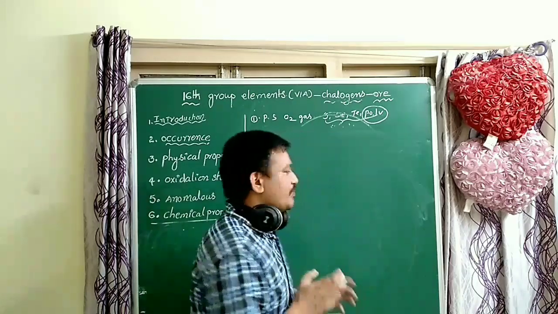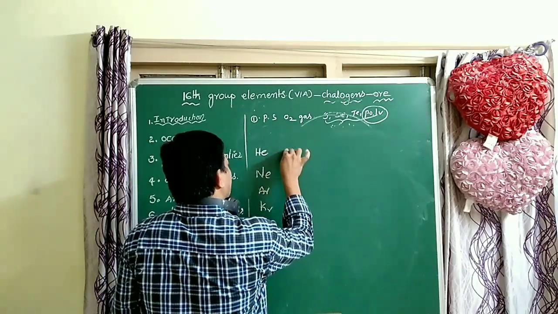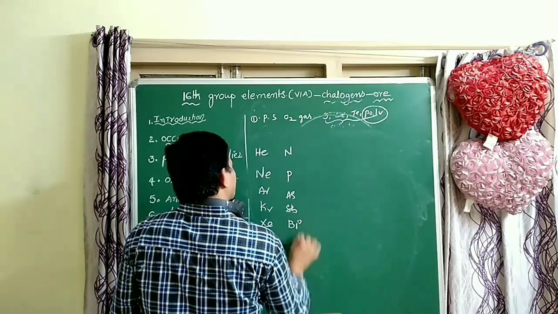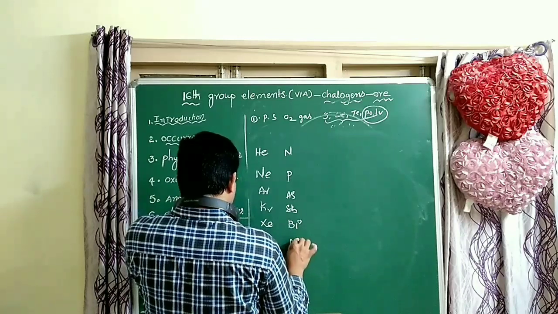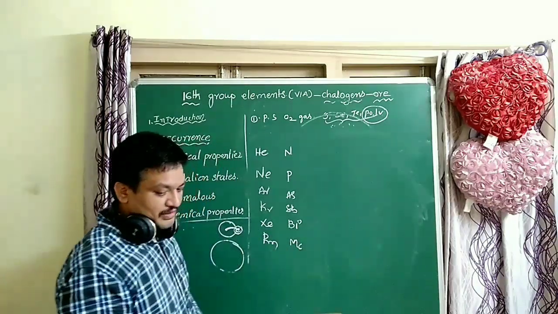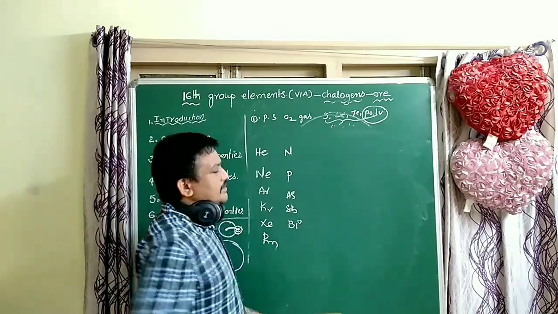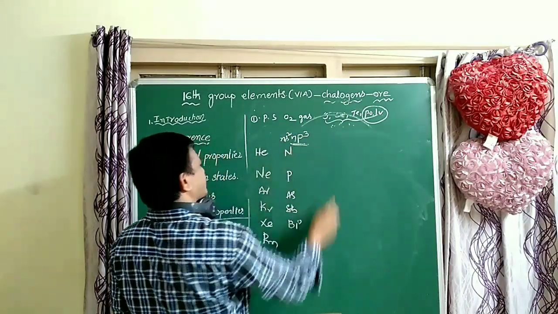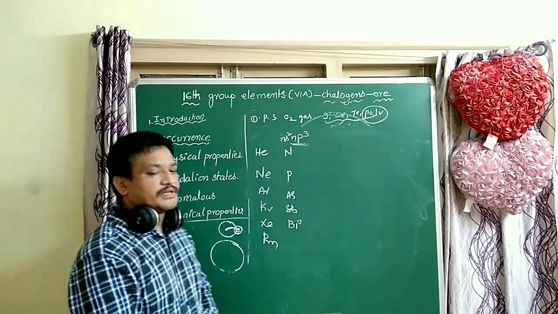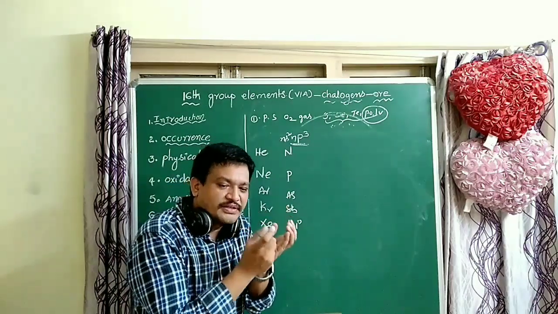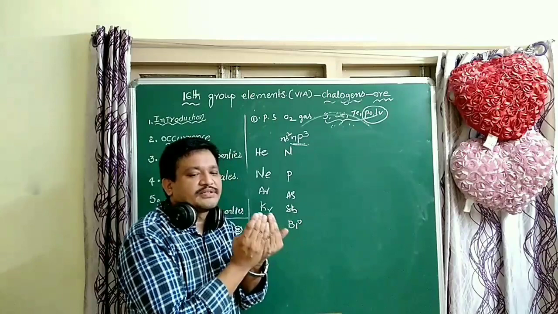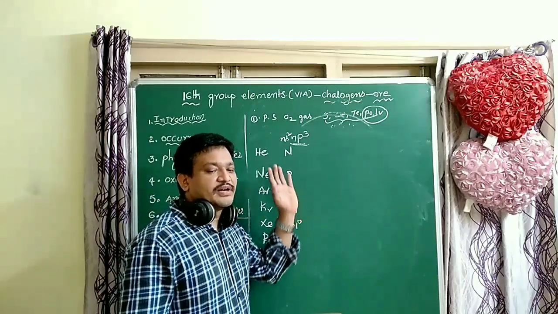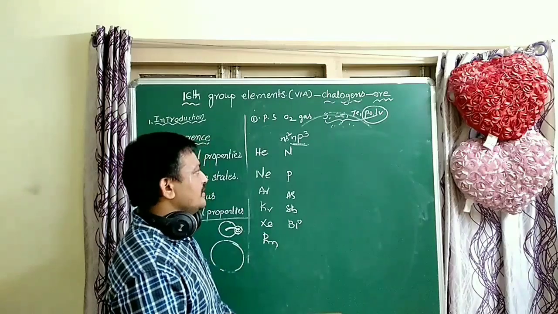Now the nitrogen family, fifth group elements: nitrogen, phosphorus, arsenic, antimony, bismuth, and the last element is a radioactive element, so no need to consider it now. These elements also have the stable electron configuration ns2 np3, a stable configuration that does not accept the electron.